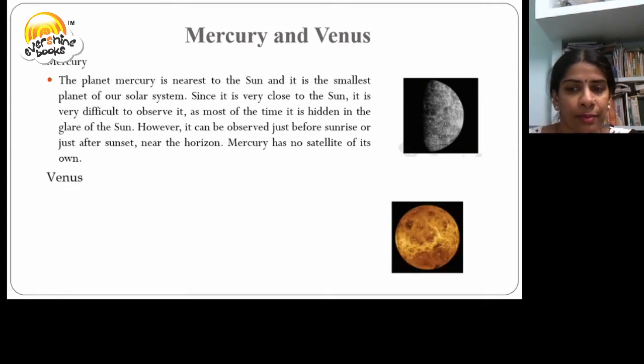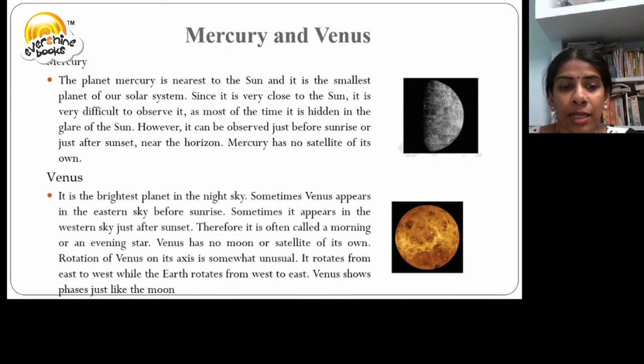Venus. It is the brightest planet in the night sky. Sometimes it appears in the eastern sky before sunrise. It also appears in the western sky after sunset, and hence Venus is called a morning or an evening star. Venus has no moon or satellite of its own.